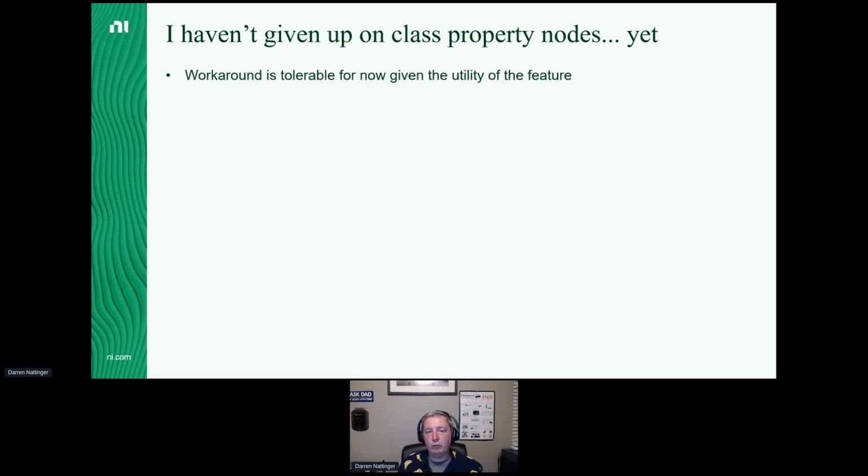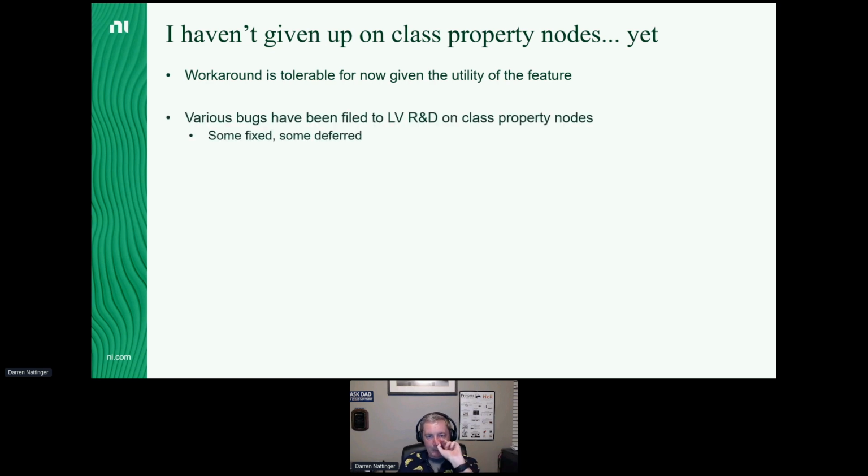I'm okay with the workaround of, that ludicrous workaround of disconnect, reconnect to get that coercion dot to go away. We filed some bugs on these things to LabVIEW R&D. Some of them have been fixed. Some of them have been deferred. For now, I'm going to keep using class property nodes because I still love them so much.